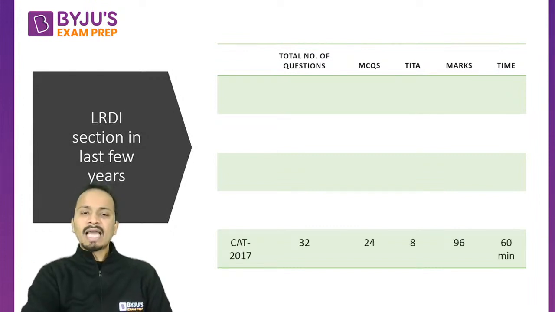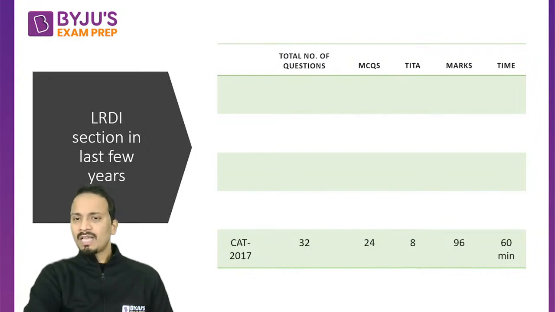Now, starting with CAT 2017, so 5 years back, there used to be 32 questions, and the number of MCQs and TITA type questions was 24 and 8, as you can see in this table. Every question was allocated 3 marks, with -1 negative marking for an incorrect answer. Obviously, TITA questions don't have negative marking.